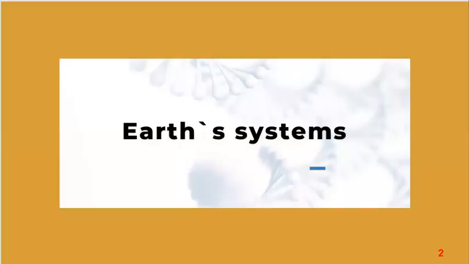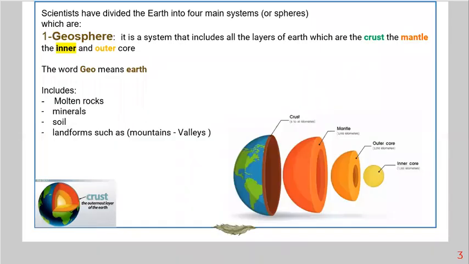Today we're going to talk about the Earth's systems. Scientists have divided or classified the Earth into 4 systems, or we can say 4 spheres. The first one is Geosphere. Now start repeating after me. Geosphere. Okay. Geosphere, it is a system that includes all the layers of Earth.